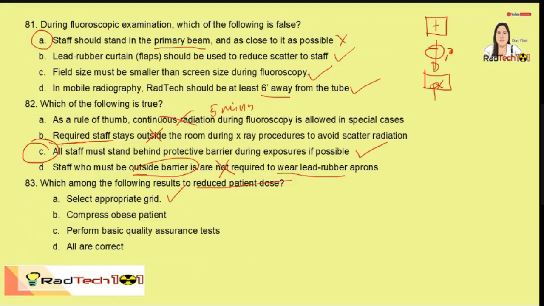Compress obese patient, yes, para mas maging thinner yung part. We don't need to use higher technique factors. Of course, we are required to perform basic quality assurance test to ensure na functional pa yung machine natin, tama pa rin siya based sa selection ng ating technique factors ng KVP, ng MA, and time. So therefore, all are correct.